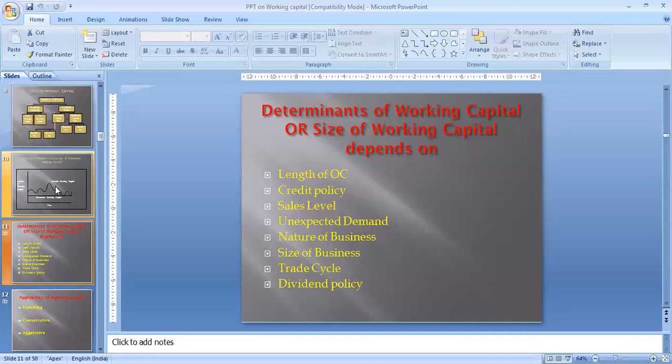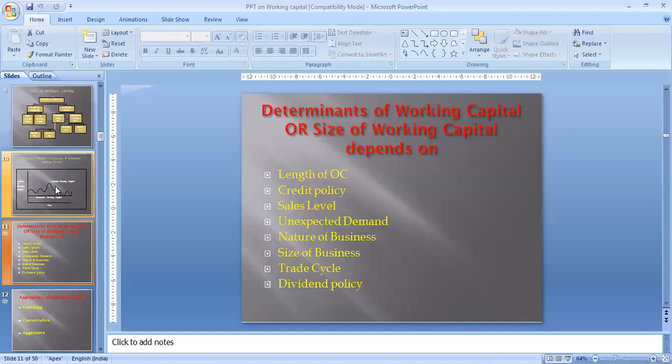Next, nature of business. Nature of business means whether your business is of manufacturing type or trading type. If your company is in manufacturing business, so definitely you will require a huge amount of working capital. Otherwise, in case of trading business, you require less amount of working capital. Next, size of business. Size of business is, I think, very simple. If your company is of large size, या आपकी company बहुत बड़ी है, so आपके expenses भी definitely बड़े होंगे, and you need working capital in huge amount. On the other side, in case of small companies, working capital requirement is small.